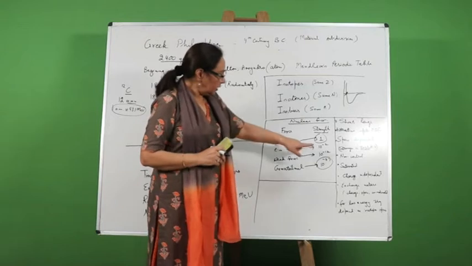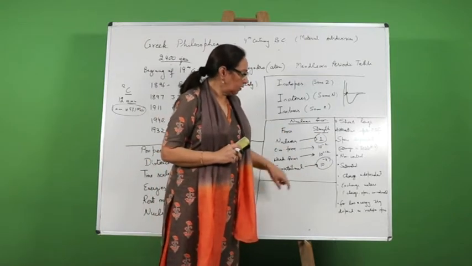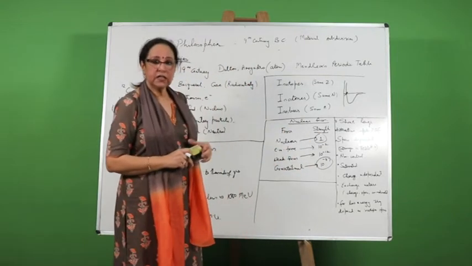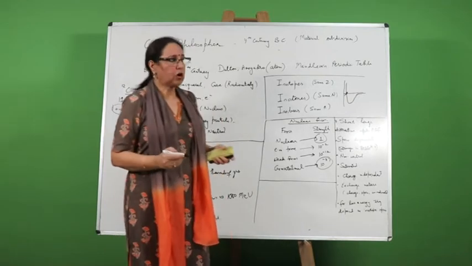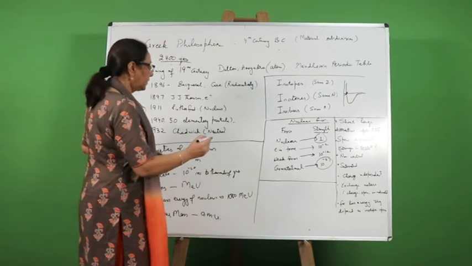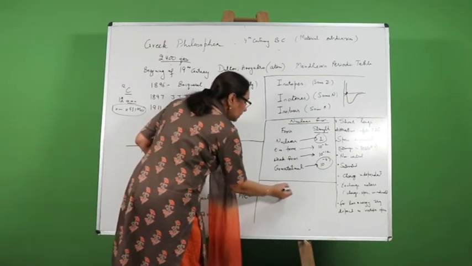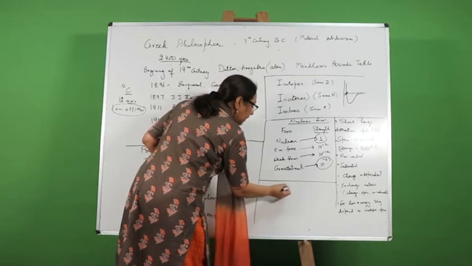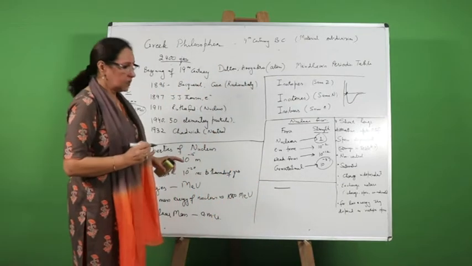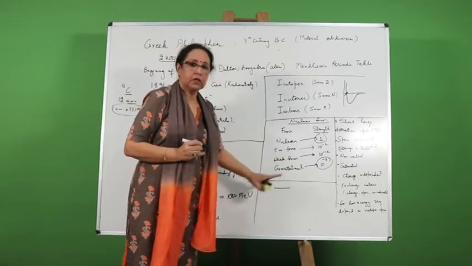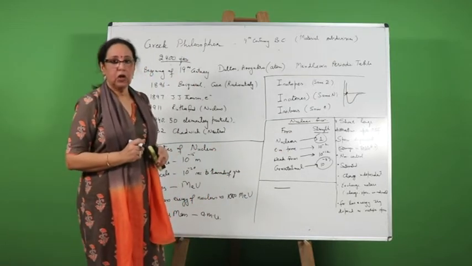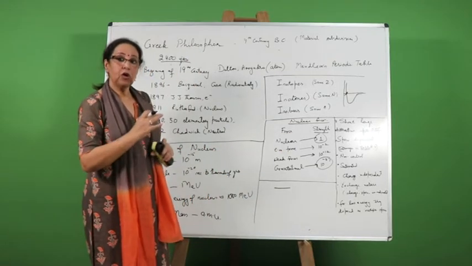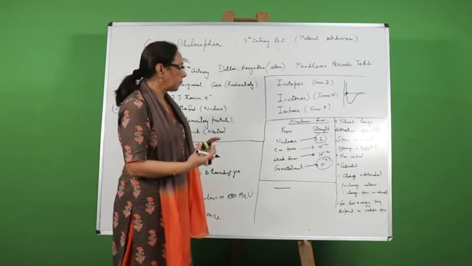Then comes their orientation. These nuclear forces are non-central forces. Generally we talk about forces and we say they're central. That means they depend upon the distance or the line joining the two particles. Such forces are called central forces. These forces are non-central forces. Non-central means they depend upon the orientation of the particles also.